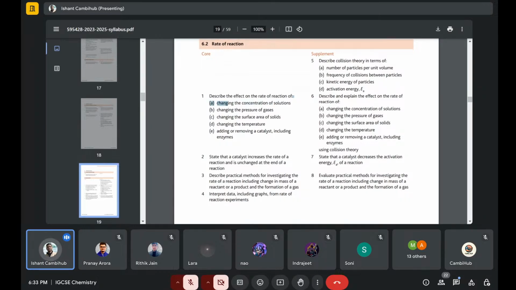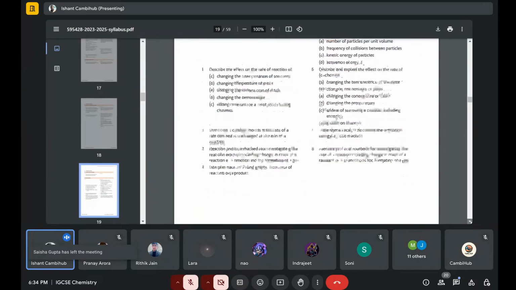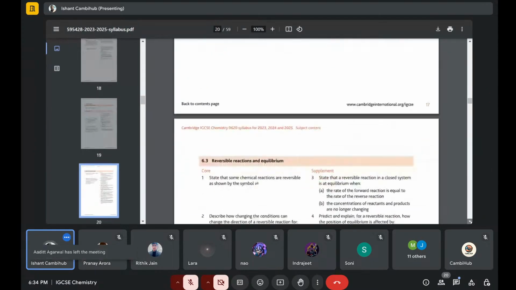And then changing of concentration, surface area and temperature. Mostly they will ask from temperature and surface area. They also ask about catalyst, but it's very rare. Concentration questions also come from this part.